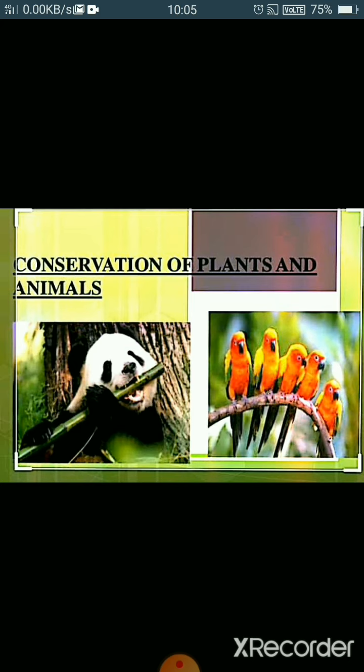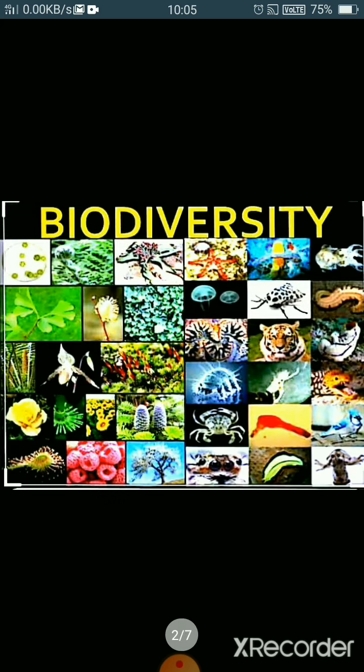So in this chapter we will see how we can conserve or protect all the organisms, which includes plants and animals. So a term comes, that is biodiversity. Biodiversity is derived from a Greek word. Bios means life and diversity means variety. So there are a variety of life forms found on our planet in a particular area, and the term biodiversity is generally used to describe the number of varieties and variabilities of living organisms in a particular region on the earth.